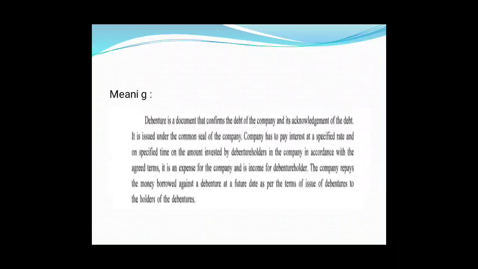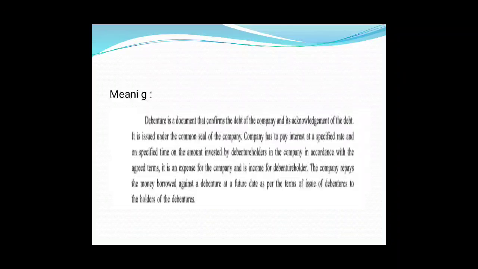So they will be expecting interest on that, and that interest rate, or you call it rate of interest, is always predetermined. Suppose the rate of interest is 10%, then debentures will be known as 10% debentures. If the rate of interest is 12%, then debentures will be known as 12% debentures. So the company borrows money and pays interest on it. Company borrows money, issues the certificate which is known as debenture, and the company pays